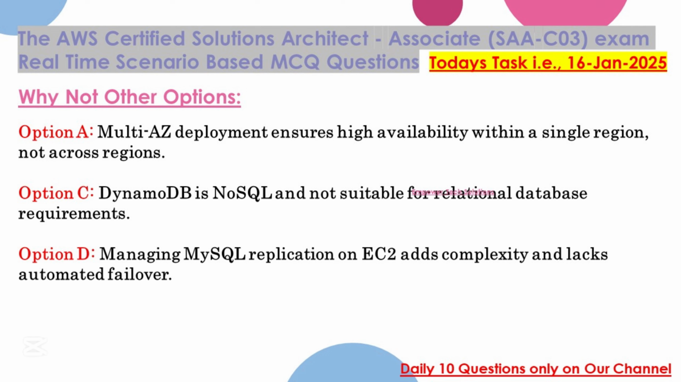Why not other options? Option A. Multi-AZ deployment ensures high availability within a single region, not across regions. Option C. DynamoDB is NoSQL and not suitable for relational database requirements. Option D. Managing MySQL replication on EC2 adds complexity and lacks automated failover.